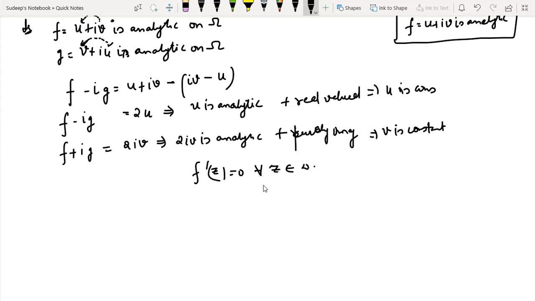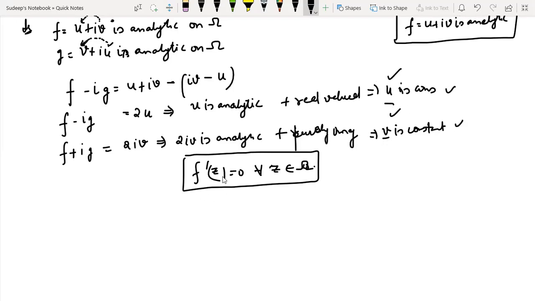I hope it is clear. And u and v are constants. So if u and v are constant, then f dash becomes equal to 0 for all z belongs to D. And this is what we had to prove, that if both u and v are harmonic conjugates of each other on omega, then u and v must be constant. This is what we have proven.